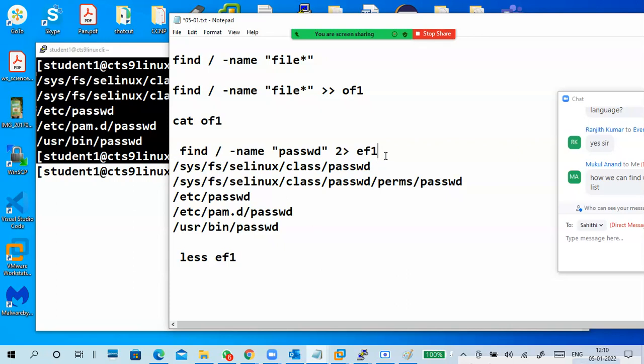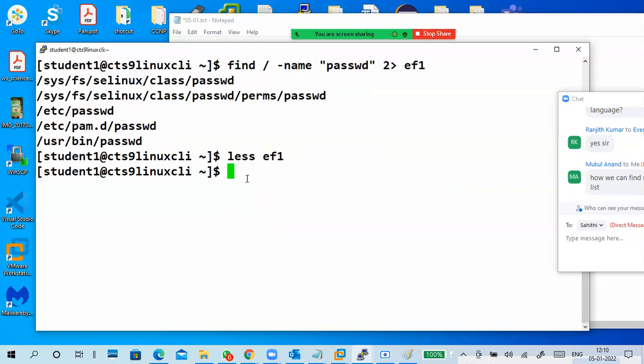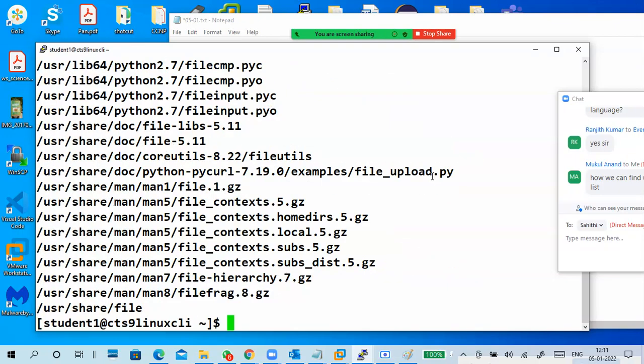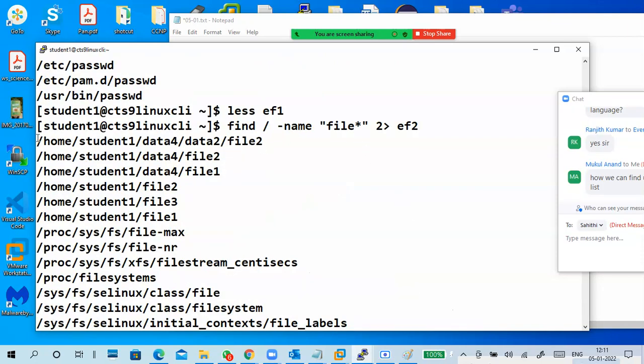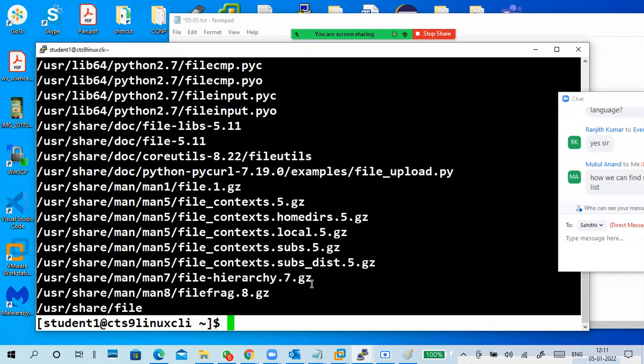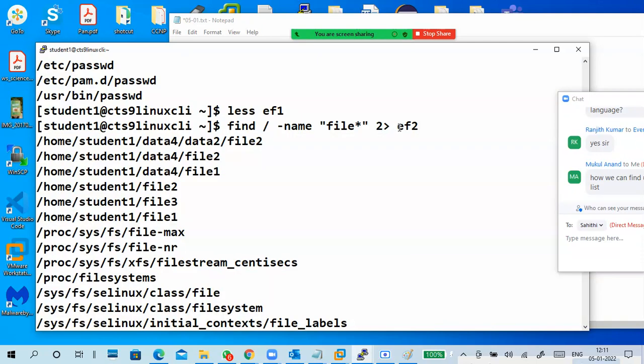Okay, so guys, understand error redirection. Same thing will go like file star. Okay, use a different file name, because it will replace also. It will replace also. Okay, see, this is my output displaying on the monitor. Error goes to this file. Error goes to this file.